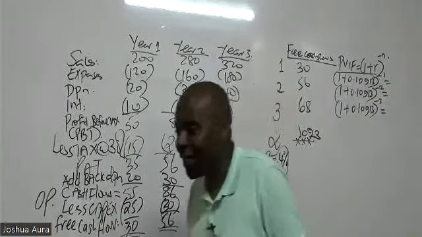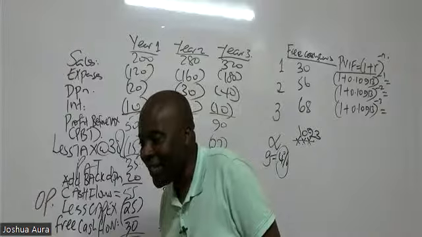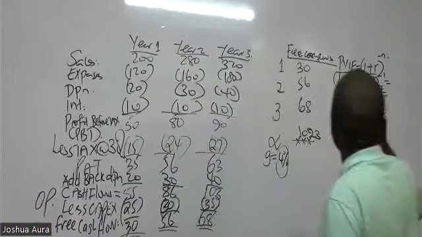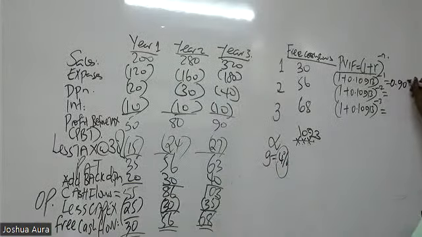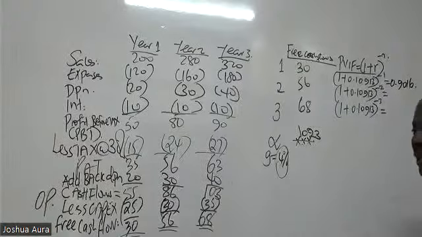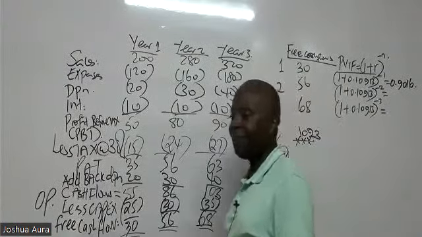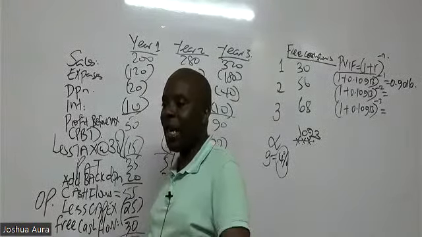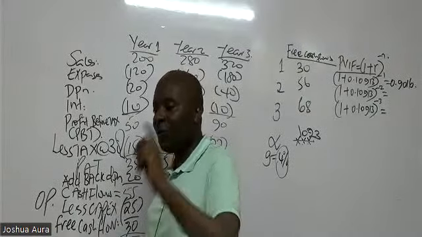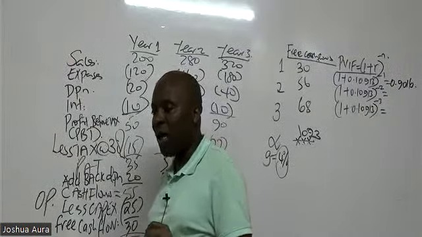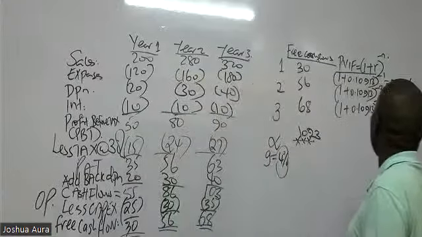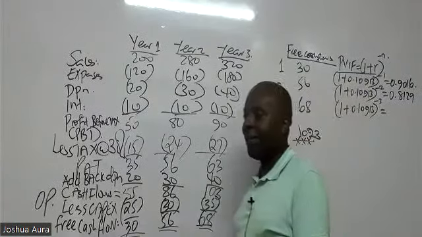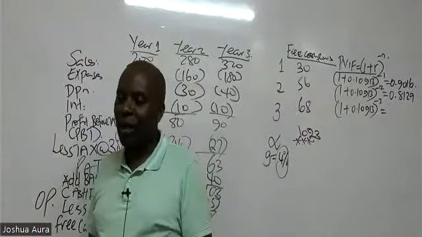I have been told the first one by David. Yes, I struggled to pronounce it, but we shall overcome. So 0.9016. Now I have to adjust my board. Let's go to the second one: 1 plus 0.10913 raised to negative 2. I am told by Miss Mosioka it is 0.8129.